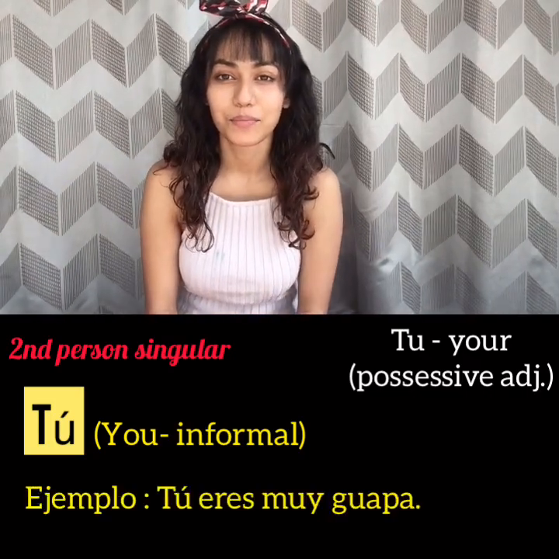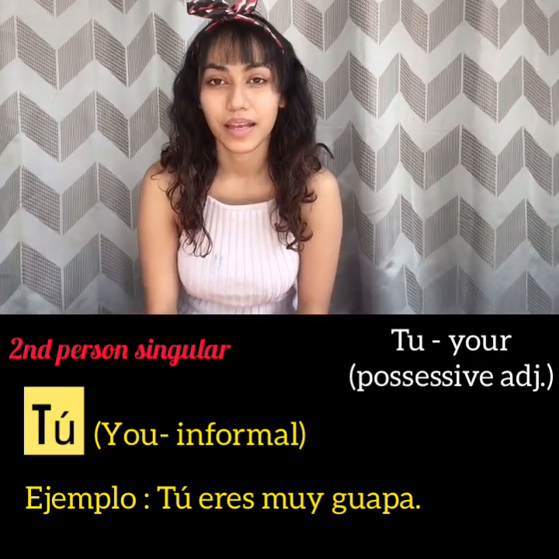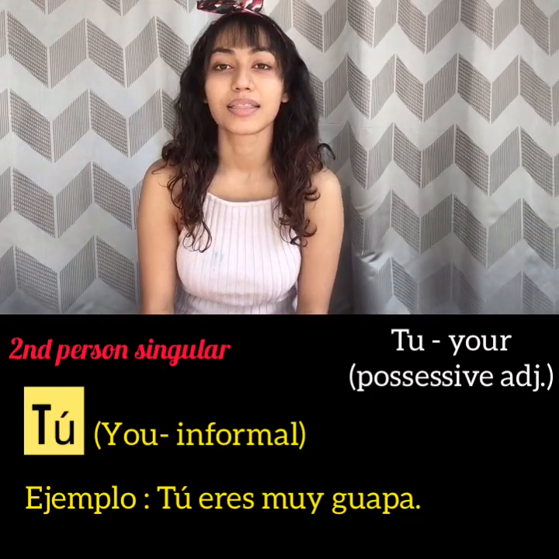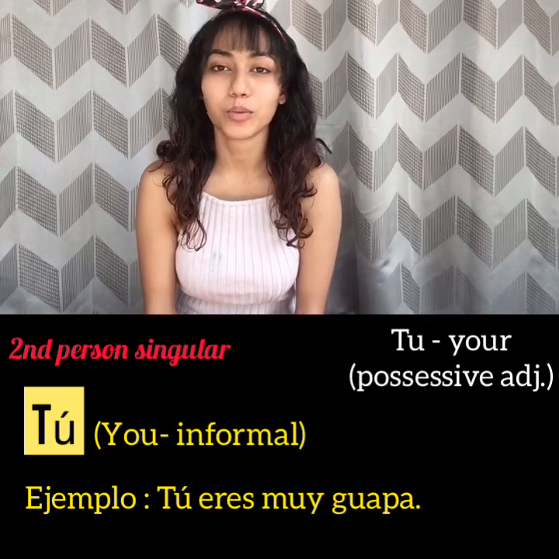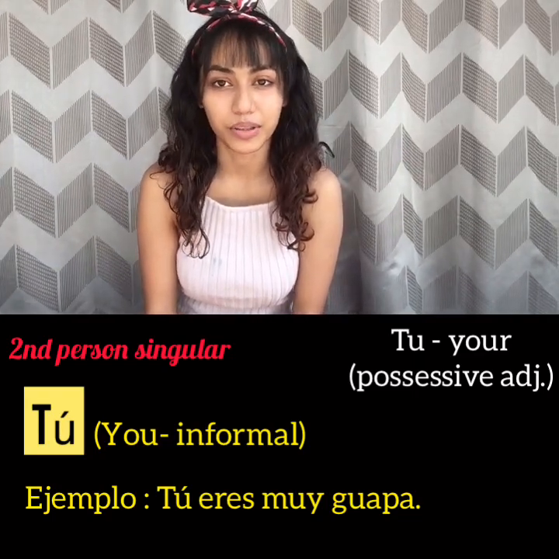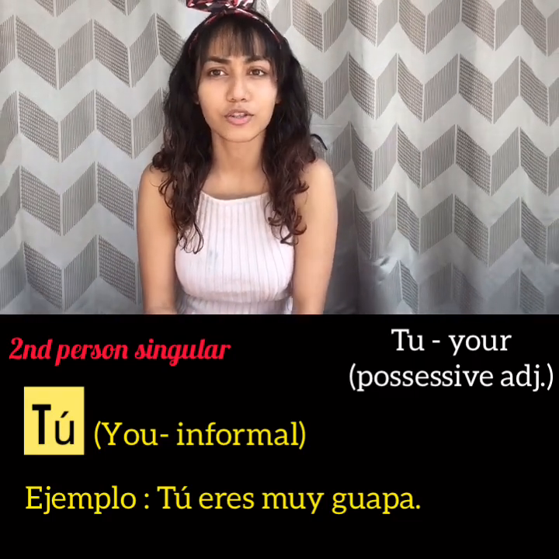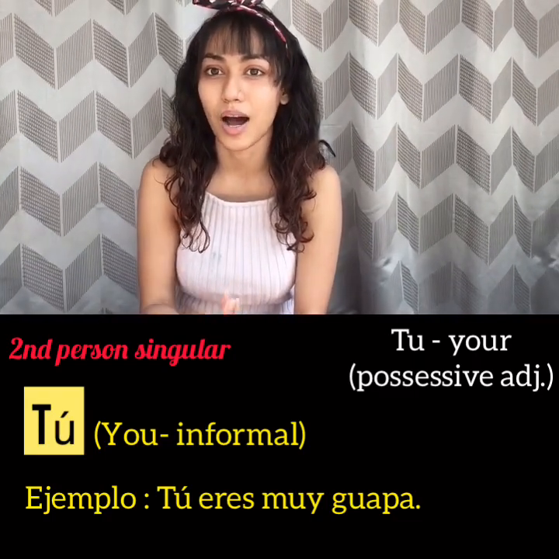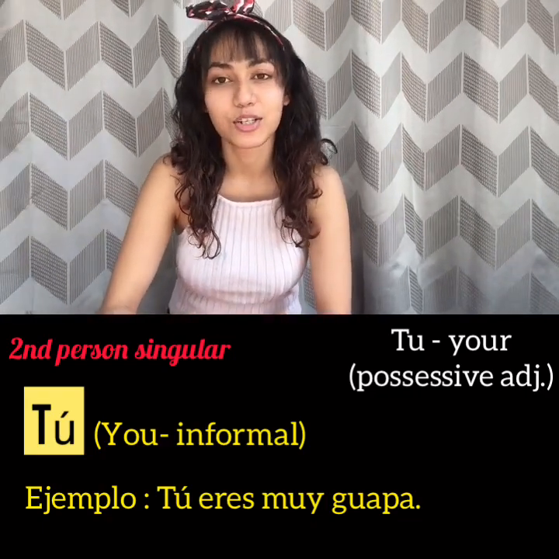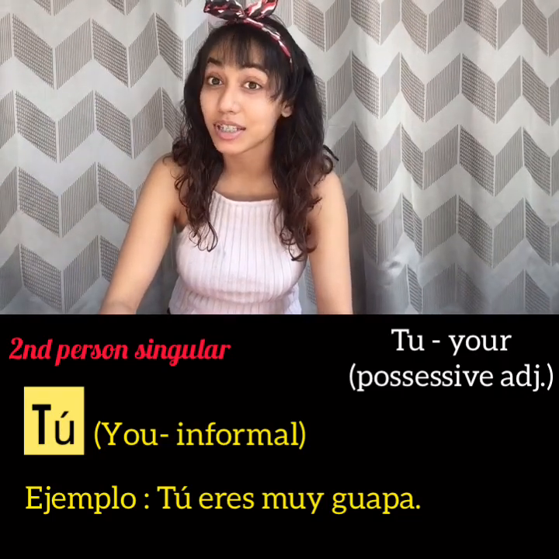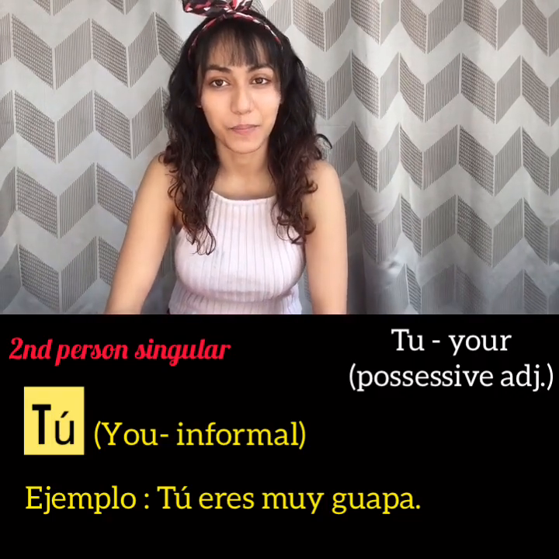Like for example, tú eres muy guapa. You are very beautiful. It's very important to know now that tú is an informal way of addressing a person. You get informal with people you are very well acquainted with. Your friends, your family, even though in an Indian culture we understand that we address people with aap, even if it is our parents. But in Spain, you can very well address your parents, your grandparents, teachers, and even your boss with tú if you share a friendly relationship with them.